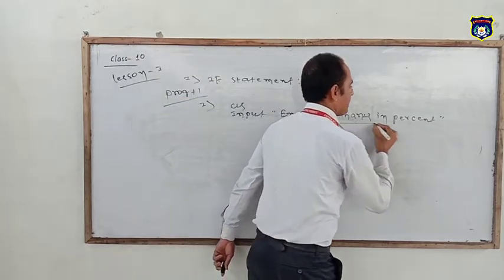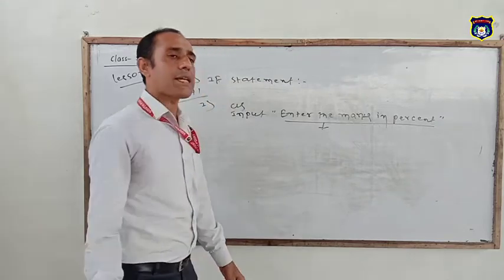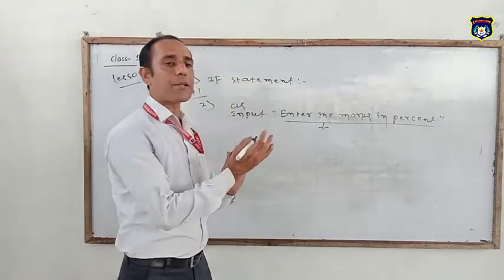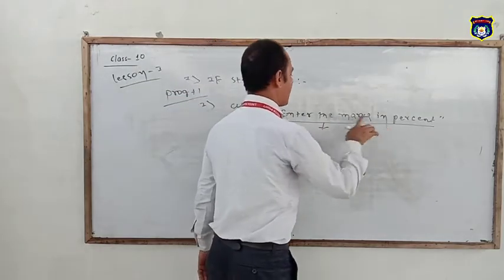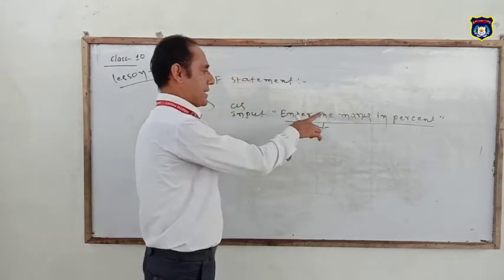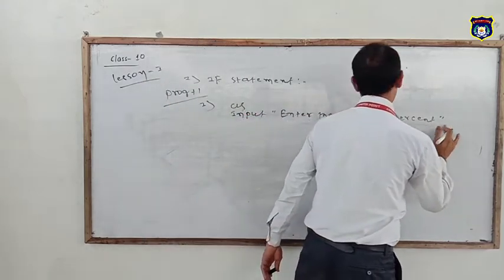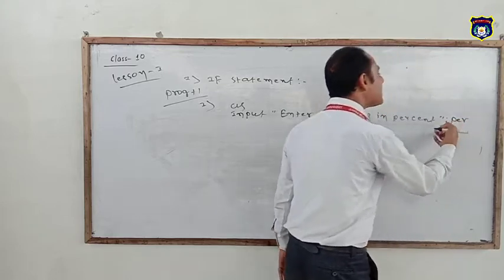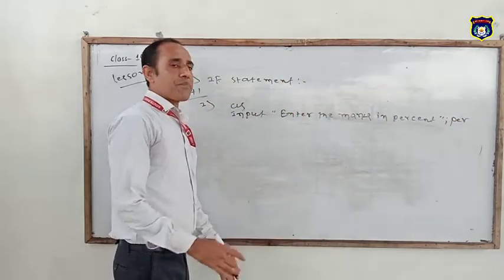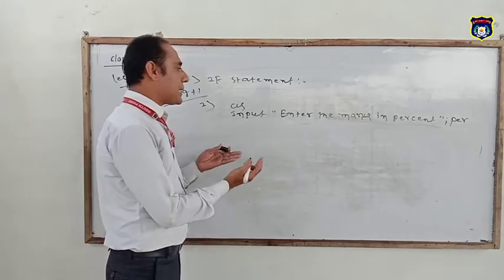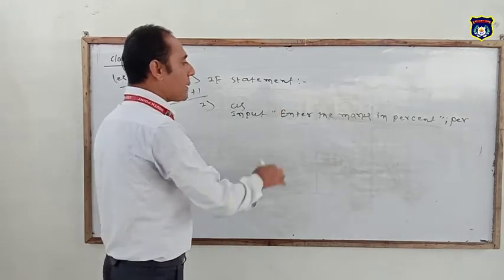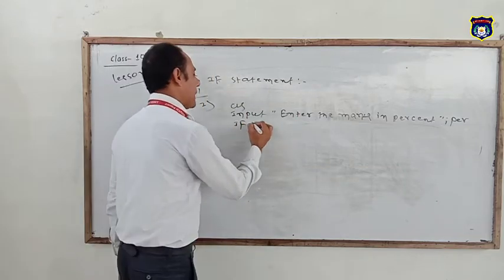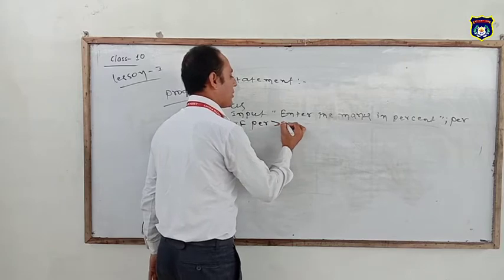This section is called the string expression. An expression is always included within double quotation marks: "Enter the marks in percentage." It is a QBasic string expression. And this is the variable, after a semicolon. You can take any variable, okay, PER. PER is a single precision variable, which is the default. Different types of variables are used in QBasic programs. Now we can use the condition: IF PER >= 32